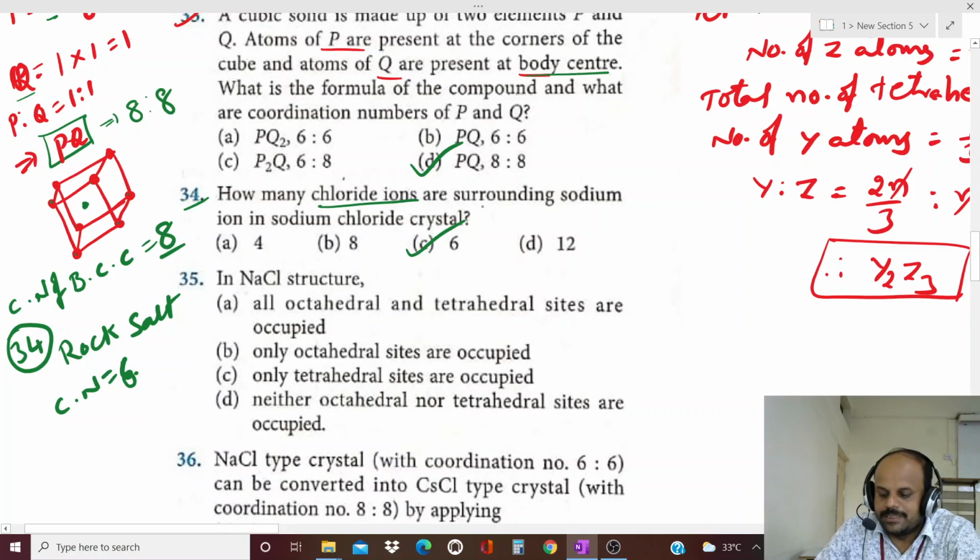So what is the correct option for this question? That is the third option, C option. The answer is 6. The third option is the correct answer for this question.